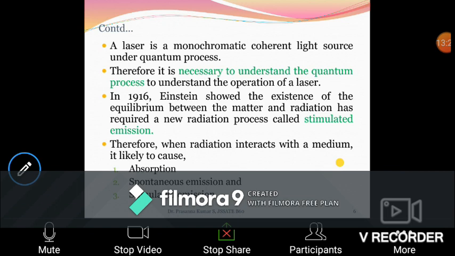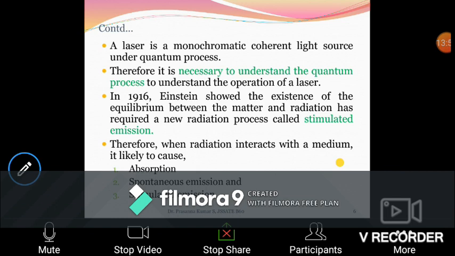So in order to give an explanation, in 1916, Einstein used a new concept of emission, that is called stimulated emission. See here, it is not simple emission, it is the stimulated one.